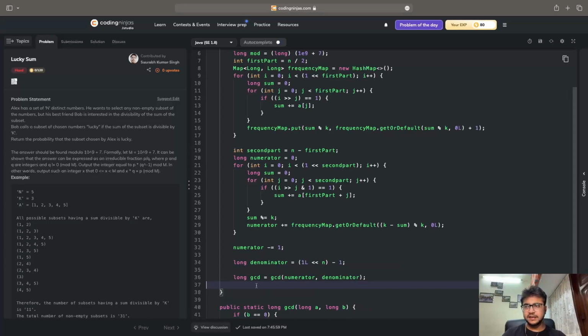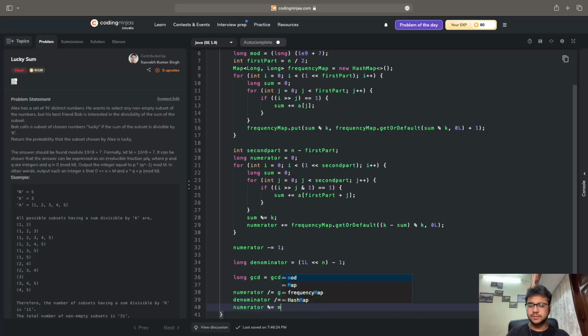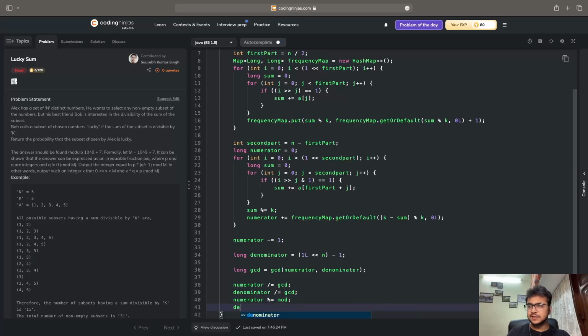Now that I have my GCD done, I'll change my numerator and denominator values as necessary. So numerator is going to be divided by GCD, and the denominator is also going to be divided by GCD. Then numerator percentage equals mod, and denominator percentage equals mod.